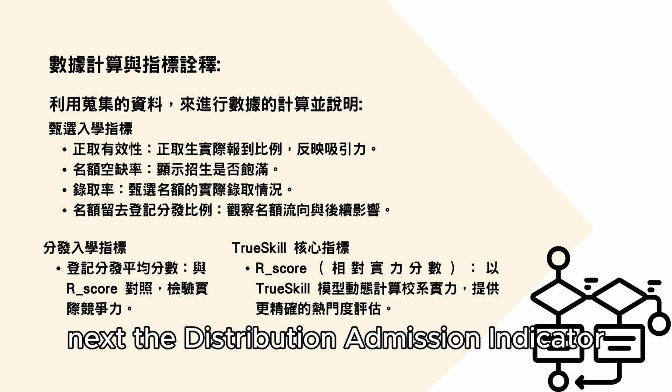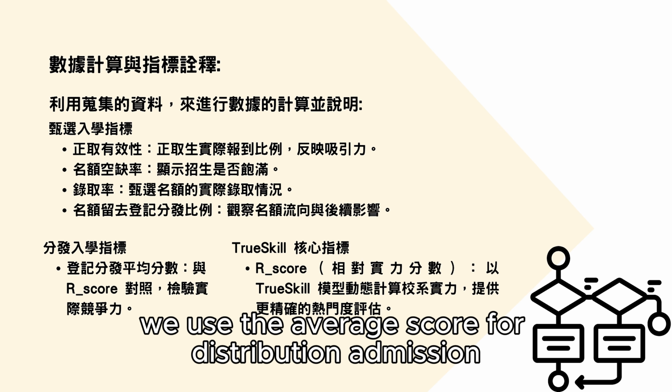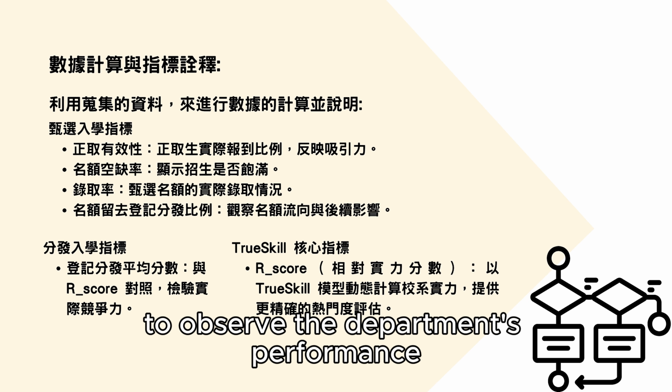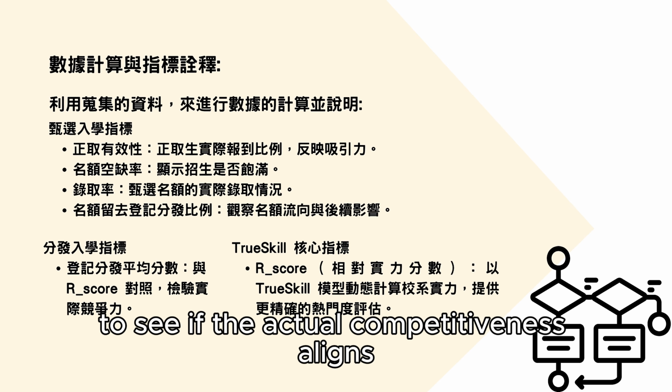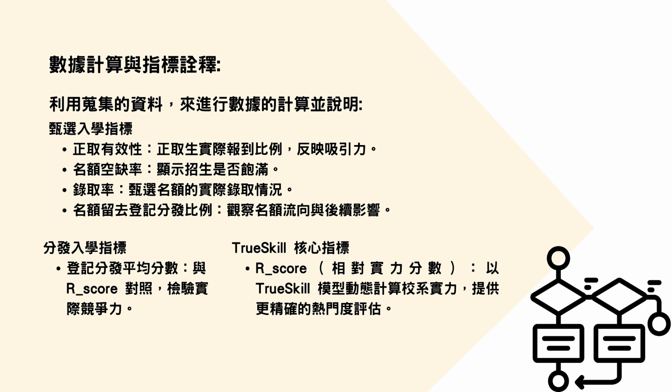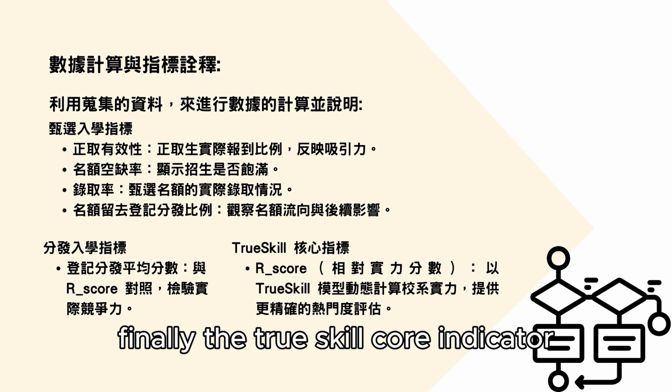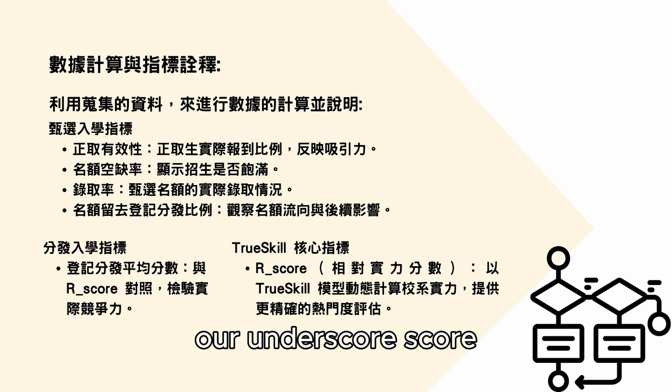Next, the distribution admission indicator. We use the average score for distribution admission to observe the department's performance in the distribution stage and compare it with the TrueSKill R_score to see if the actual competitiveness aligns with the candidate's score trend. Finally, the TrueSKill core indicator, R_score. This score is the relative strength score, dynamically calculated by our model, which more accurately reflects the department's popularity and true competitiveness in the students' minds.